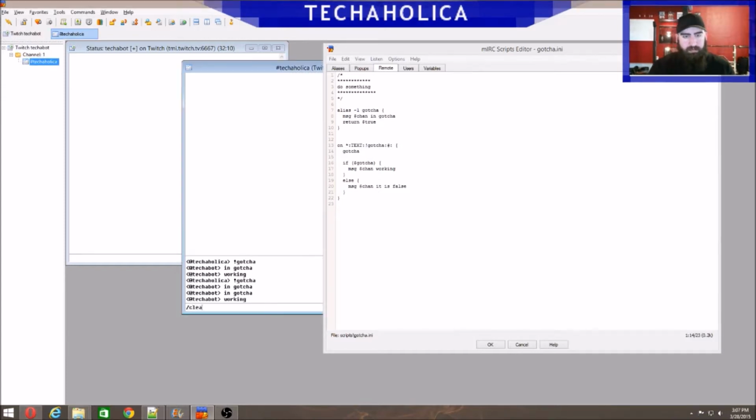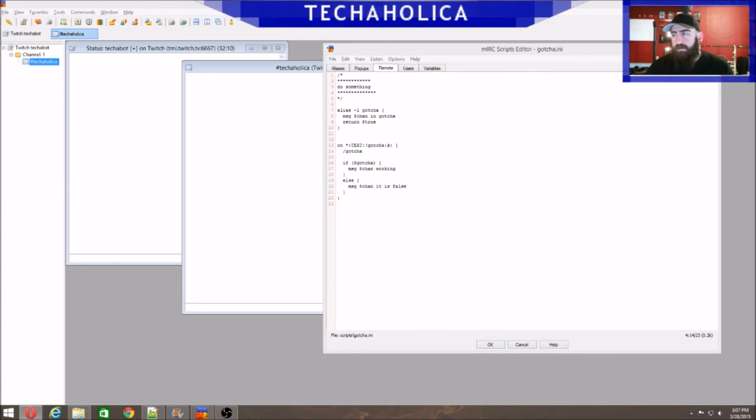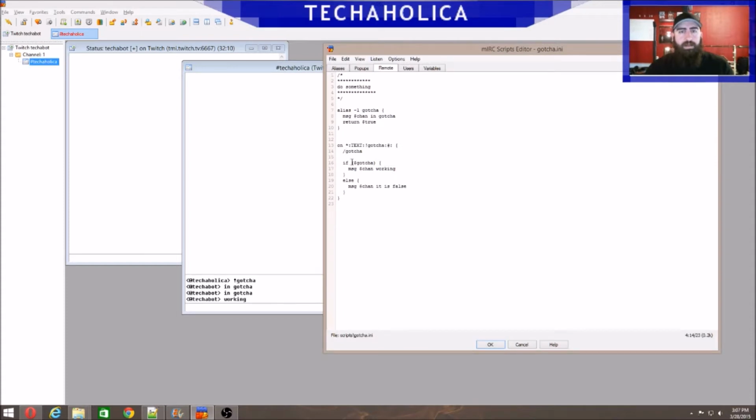Let's clear these out. Also, you might see sometimes when you're looking up code online that they'll do stuff like this. They have the slash in there. You can see it works just fine that way too, but IRC automatically knows. You don't need to put that slash in it to indicate it's a command, because the first word in the line is automatically evaluated as a command. So you could just skip that. But if you're ever reading code online, you might see that, and don't get confused on what that is.